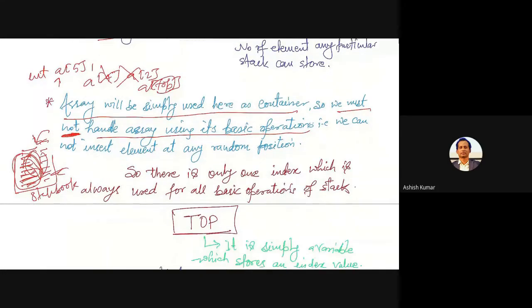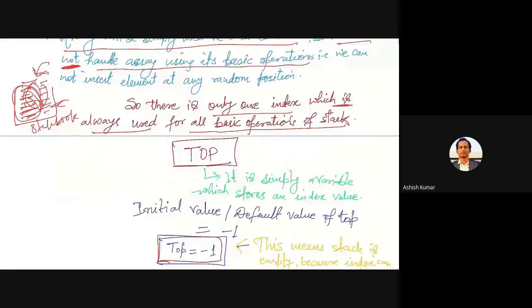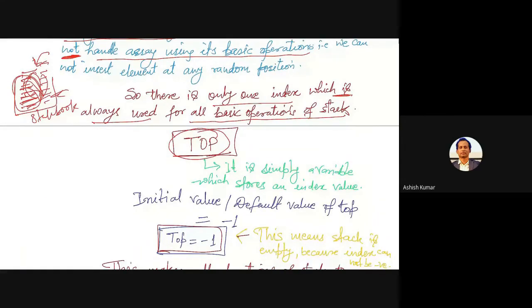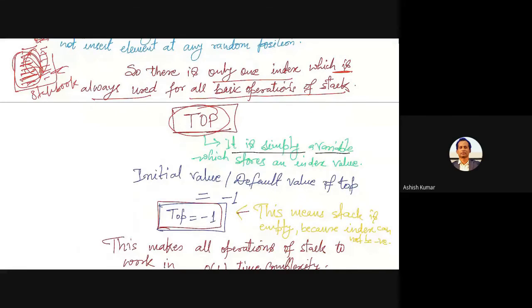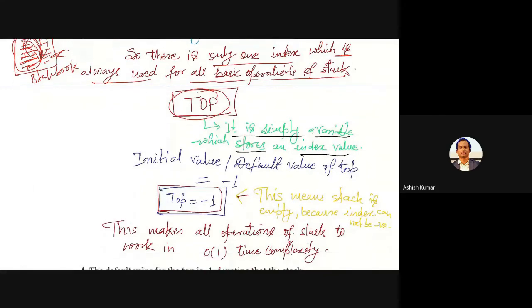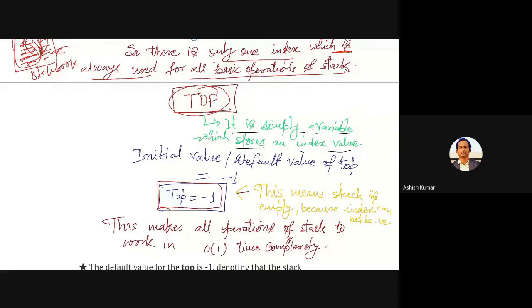So there is only one index which is always used for all basic operations of stack, and that index will be referred to by top. So it is simply a variable which stores an index of a value, right? It stores an index, simply an index. What is the initial value of top? Here I have written it is -1. We'll see why it is like this.